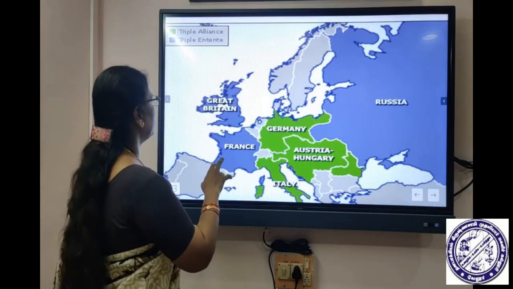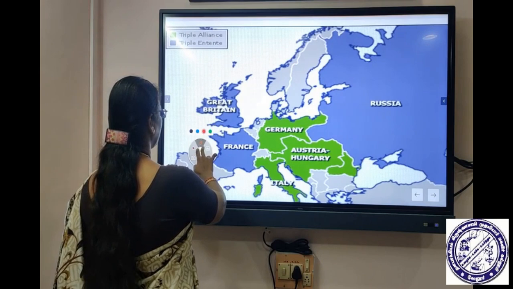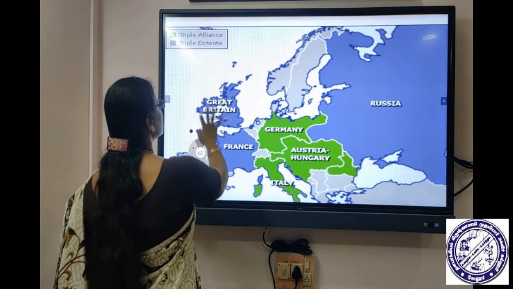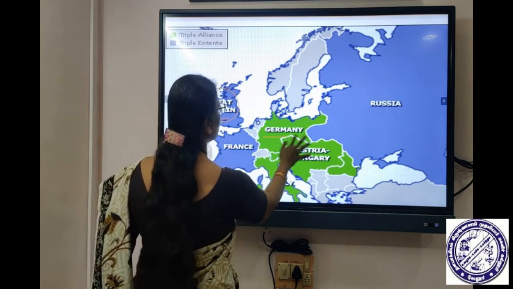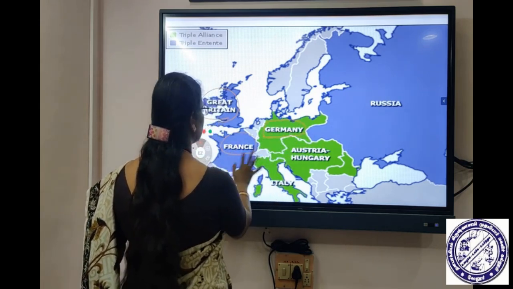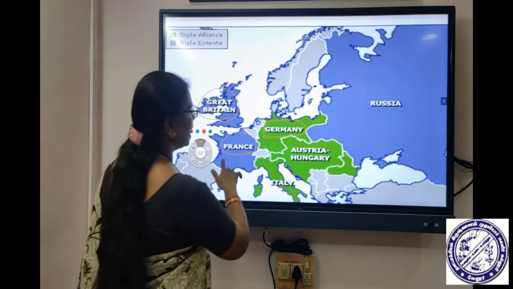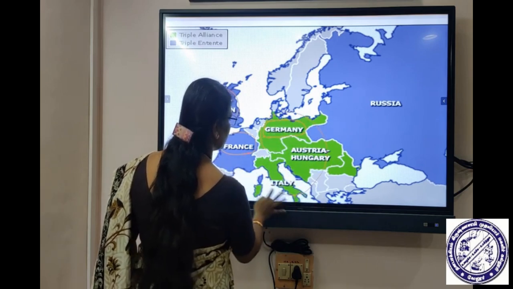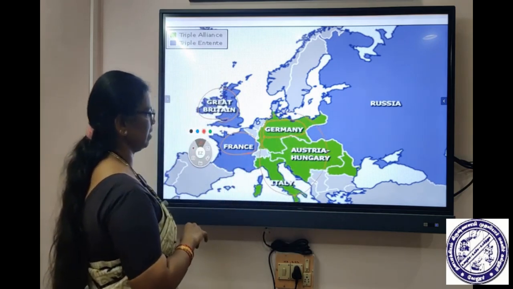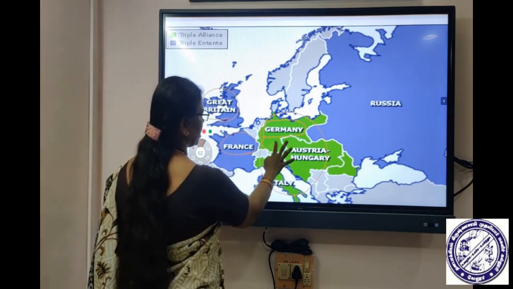In this particular map, this is Great Britain, and here is Germany and France. So these are the Triple Entity countries and these are the Triple Alliance countries. All these three countries are Triple Alliance countries. So initially, Italy joined Germany.